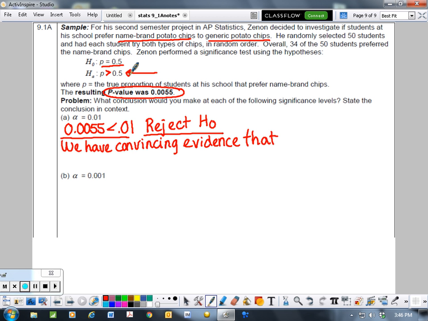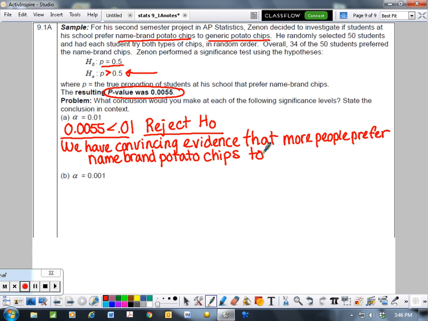That more people prefer name brand potato chips to generic potato chips.